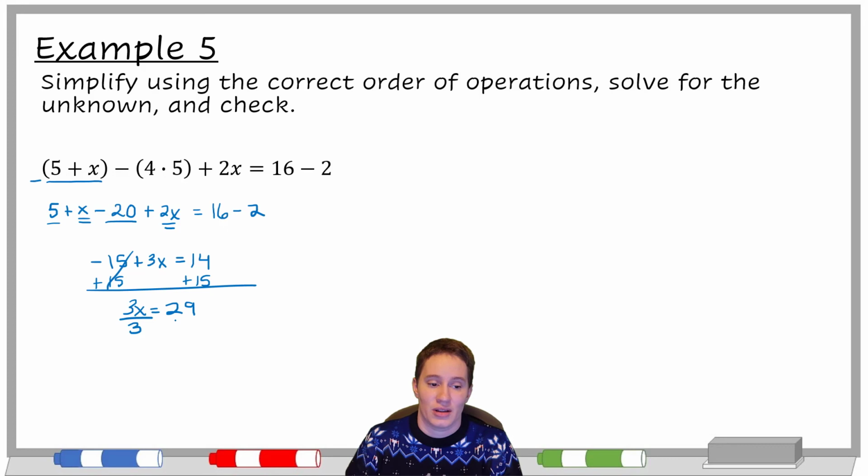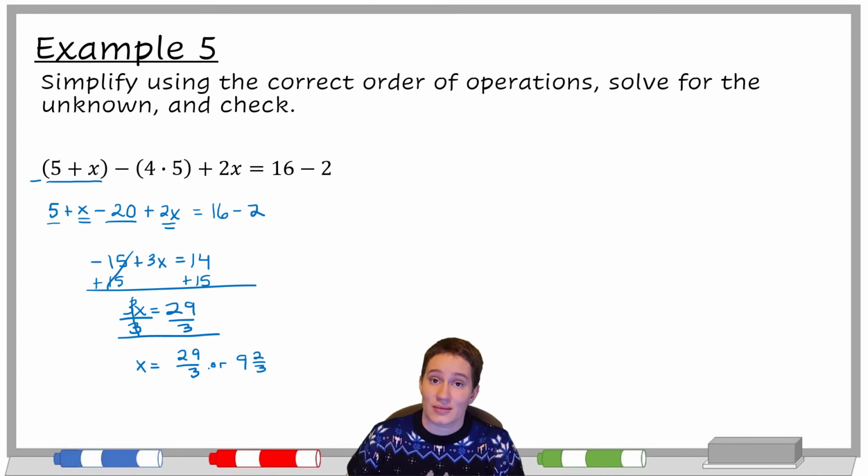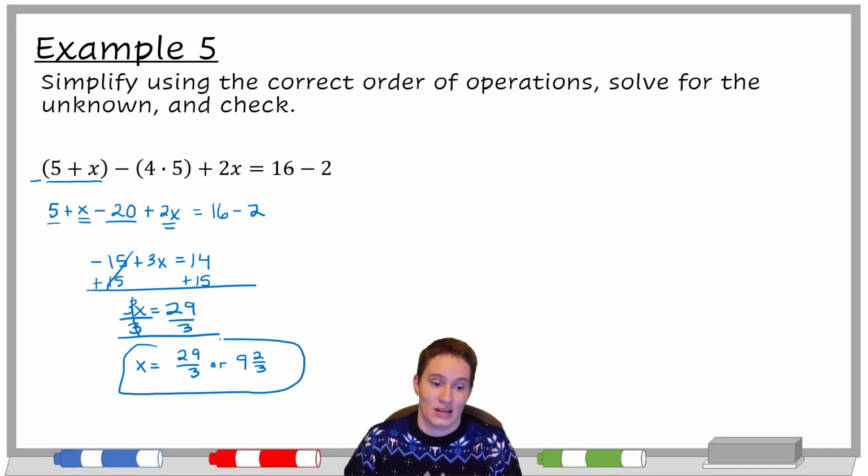When I divide this by 3 on both sides, and it doesn't go in, you know what that means my answer is? 29/3. Or we could make it a mixed number. So 3 into 29 goes 9 times with 2 left over, so that'd be 9 2/3. That would be unpleasant to check, and in fact I say let's not do it, but that's the idea there of how it would work.